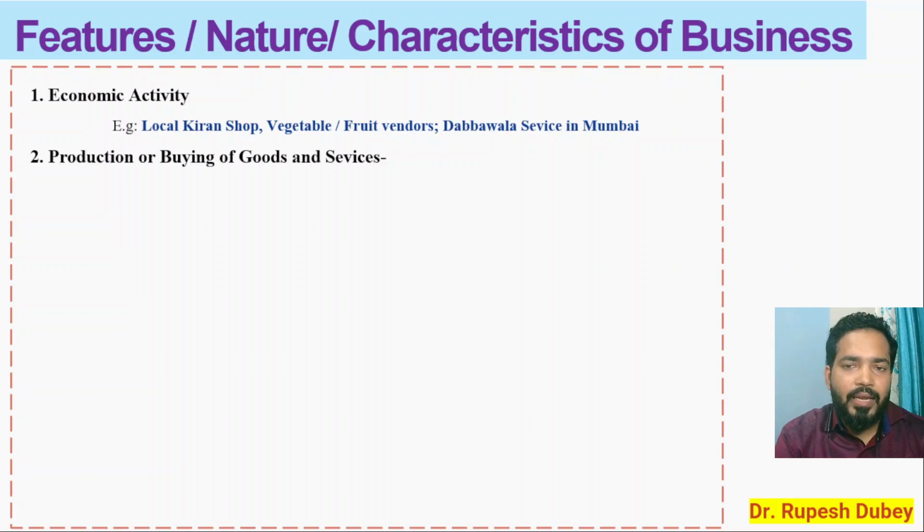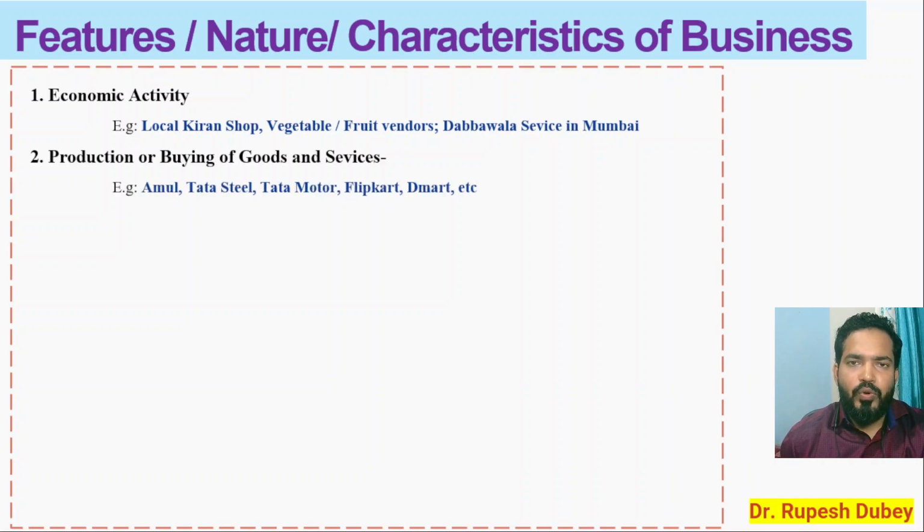Then the second characteristic, or feature, of business is production or buying of goods and services. Some companies are involved in producing goods, converting raw material and then selling to the final customer, or some businessman may directly buy ready-made goods and sell to the final consumer.